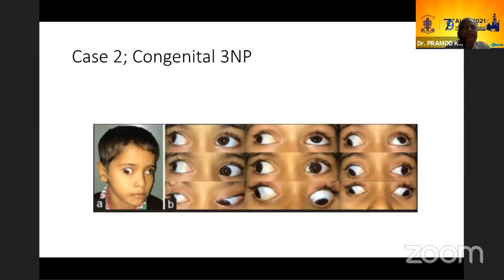Now this is another child, and we can see here that this eye has a lid retraction and the eye is almost nailed into abduction. In fact, this picture is getting cut because of this display. Now, as he's looking to the opposite side, there is a synkinetic divergence and this eye is going a bit, if you can see, down. In that child, the eye was going up. In this child, the right eye is going down. Both are right eyes affected. And in this one, the eye is going down along with this synkinetic divergence.